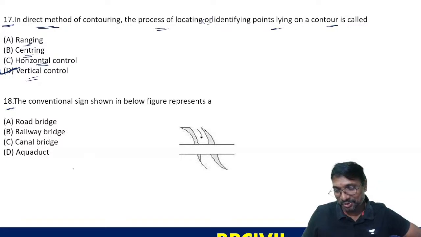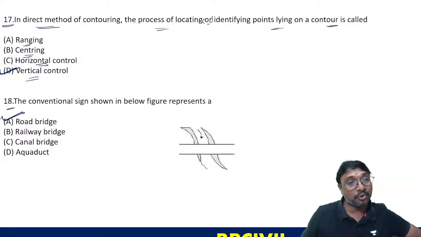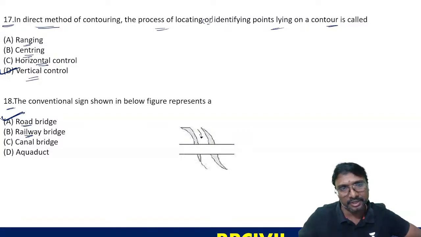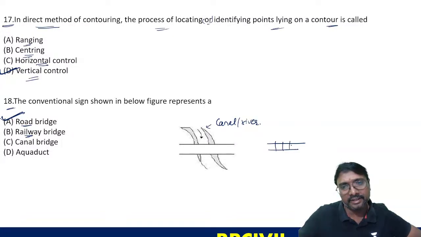There is no bridge called a canal bridge. Either you call it a road bridge or a railway bridge. Because if you observe, this is your canal or river, but this is your road. If it were a railway track, it would be shown like this, but it is a road, so it is shown like this.